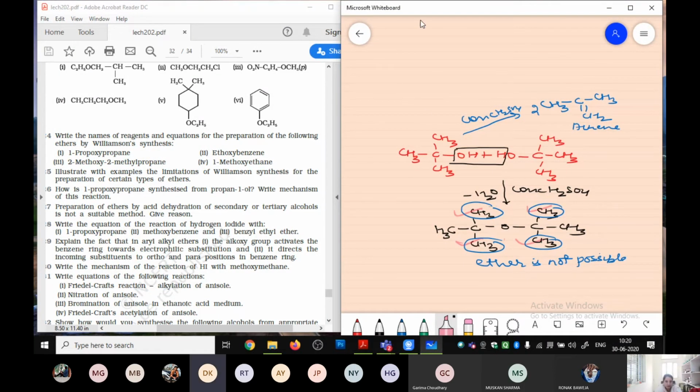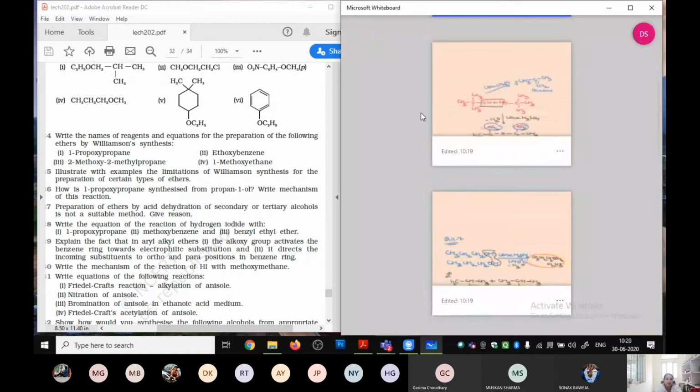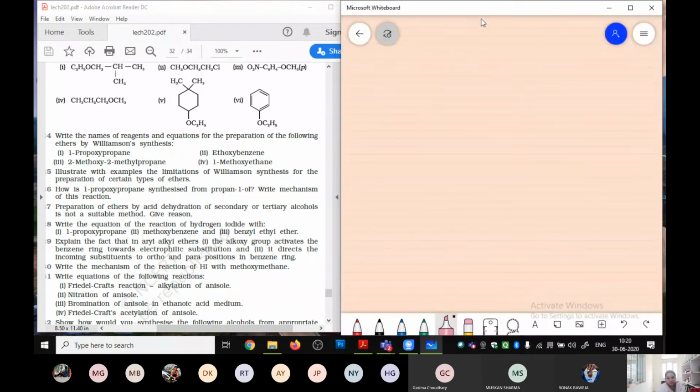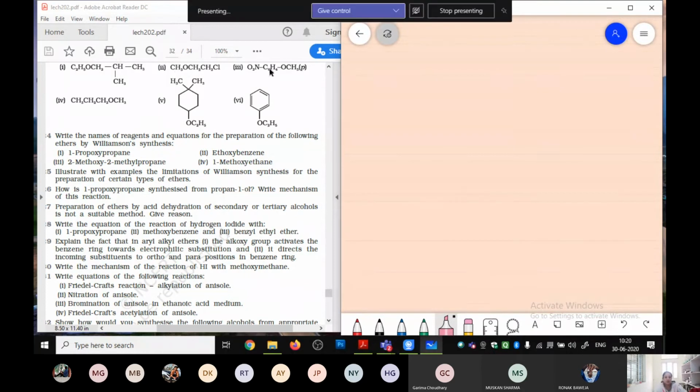Is that clear? Yes, ma'am. Okay. Now, coming to the next question. The next question is your 11.28. Now, in question number 11.28, the first part says, write the equation of the reaction of hydrogen iodide.